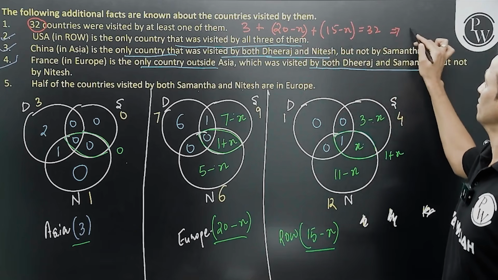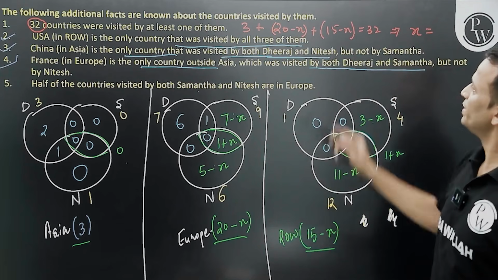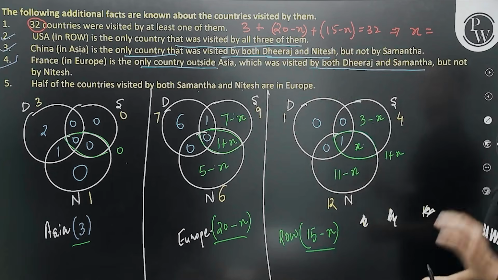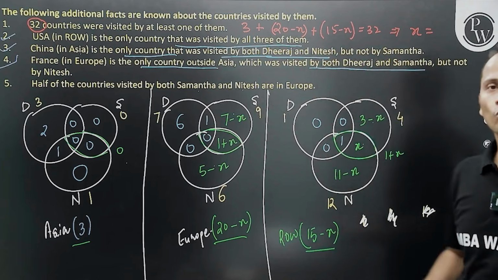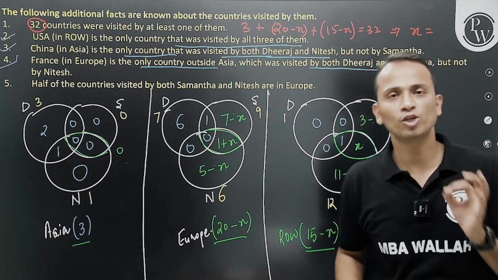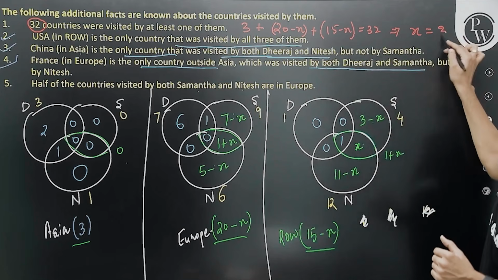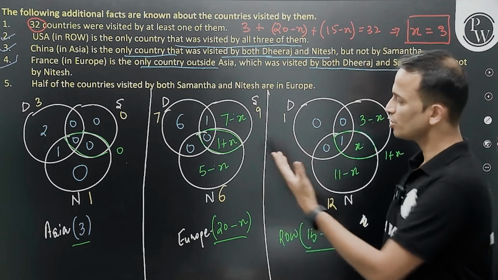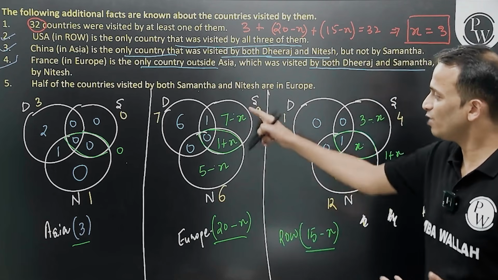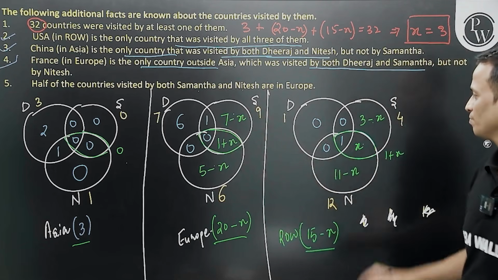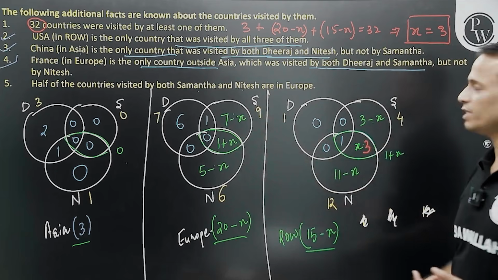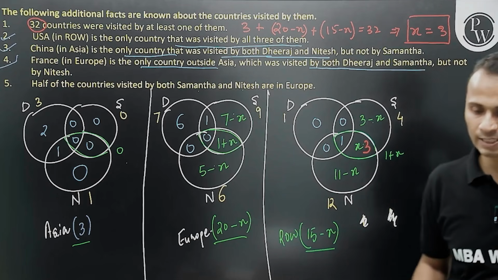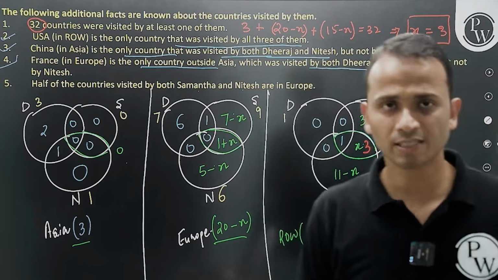So from here, the value of x comes out to be 38, 38 minus 32 is 6, which is equal to 2x, and x is equal to 3. So x is equal to 3 after solving it. And now you can substitute the value of x and get the value of these remaining regions. So x is equal to 3. I'm putting it with the red color pen, right? So x is equal to 3, right?